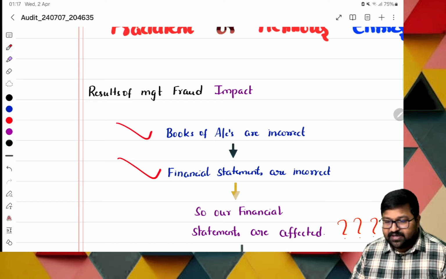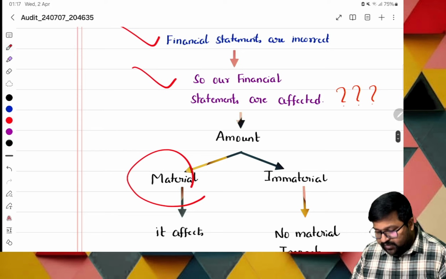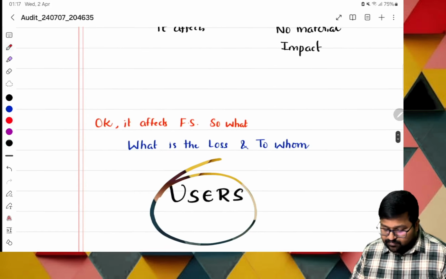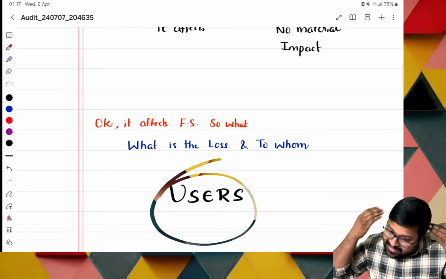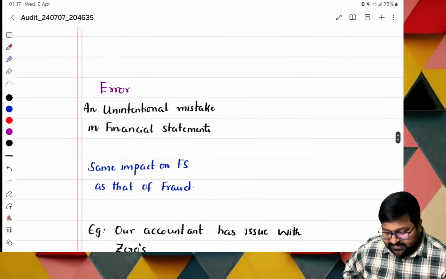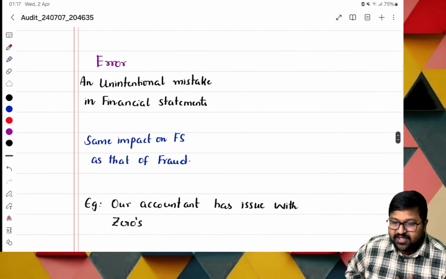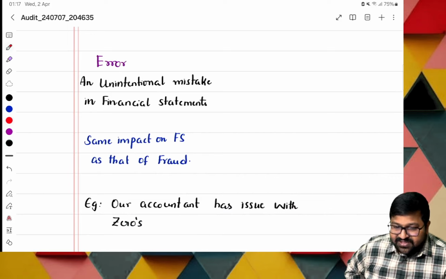If financial statements are incorrect, automatically our financial statements are affected, and if the amount is material, it affects. Now, five users, because management themselves are doing fraud. Okay, that's the point. Next, basically, error is what? An unintentional mistake in financial statements.